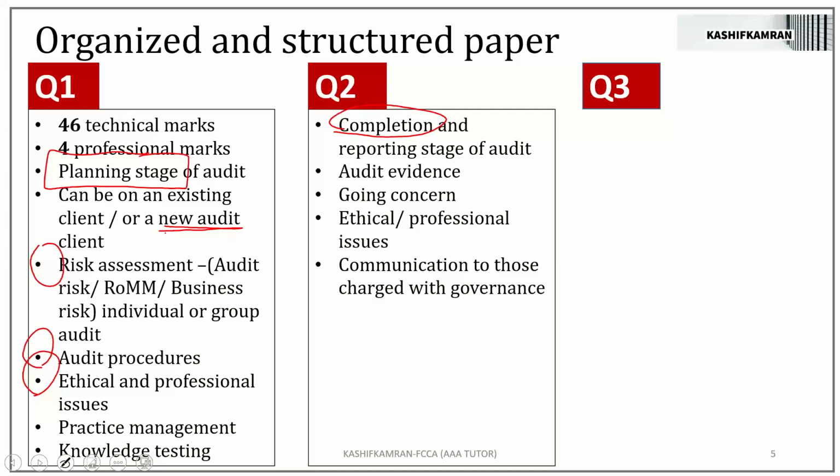In question 2, communication of matters to those charged with governance, communication of deficiencies in internal control system to those charged with governance, or communication of issues, communication of problems to those charged with governance. So communication to those charged with governance has come a couple of times in the past papers. I think one of them was in the June 19 paper, if I'm not mistaken. June 19, question number 2 had communication with those charged with governance. So you cannot just rule that out.